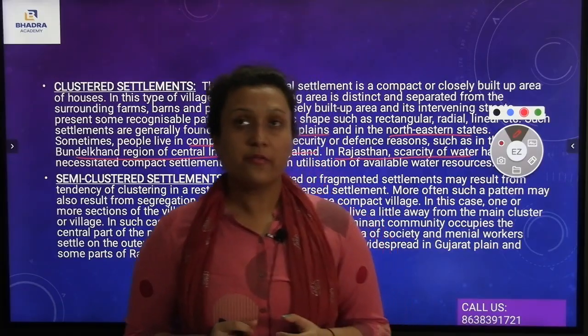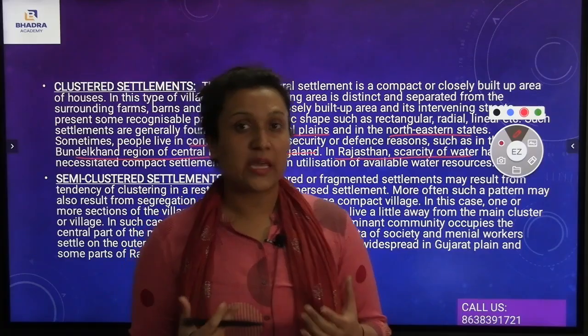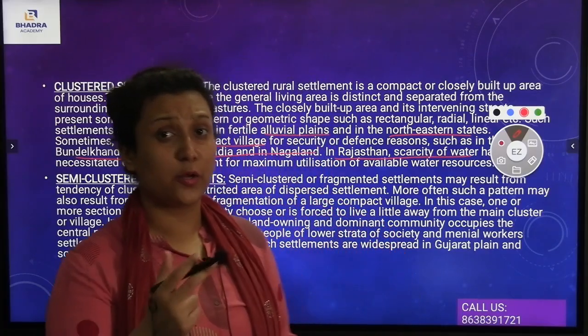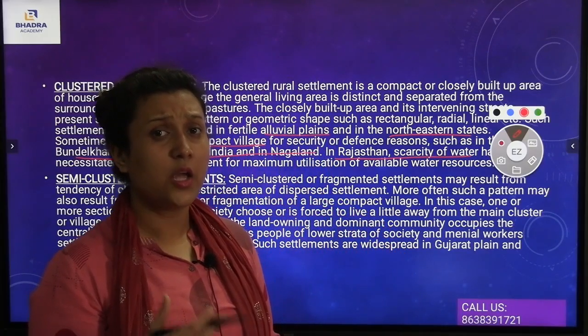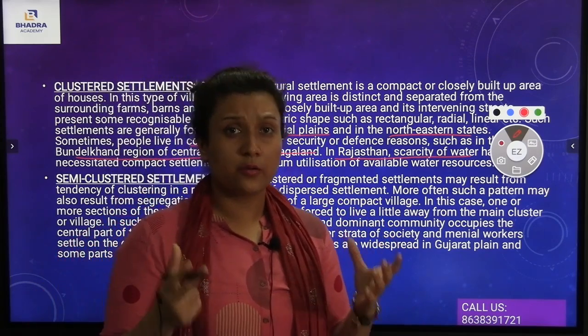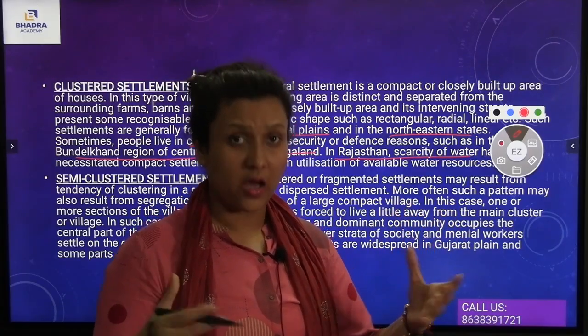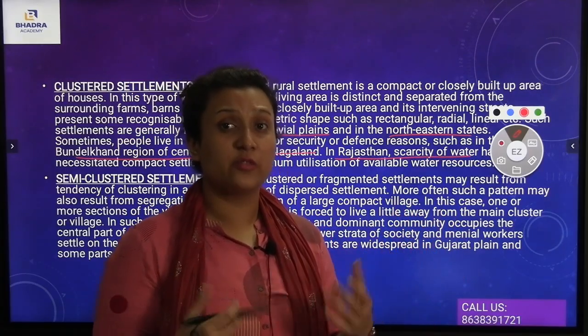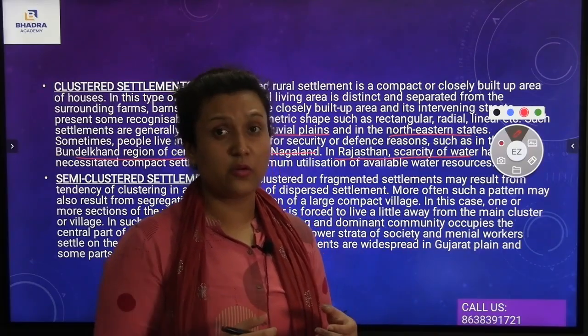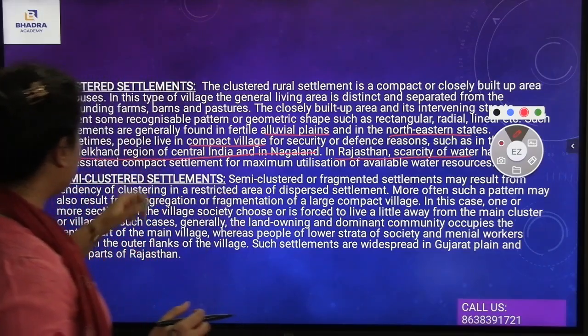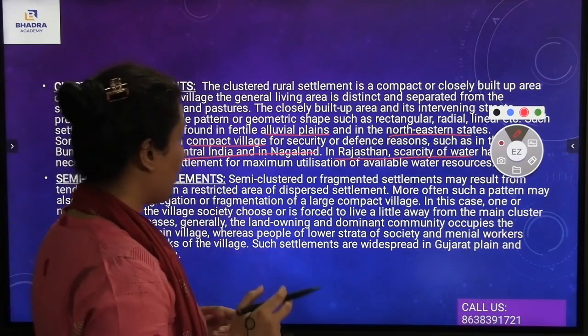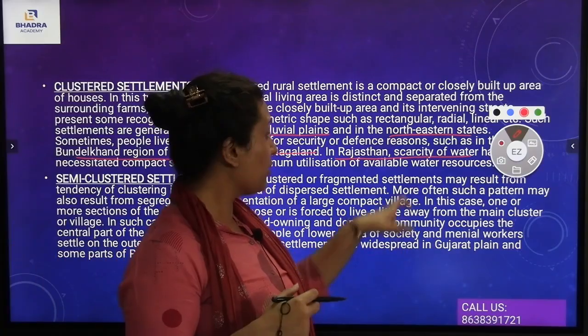Now, what do we mean by a clustered settlement? It means all the people live in a group, or all the houses together in one area, on the alluvial plains, which are mostly common in the northeastern states. Also, the Bundelkhand region of central India is one of the common examples, and Nagaland.